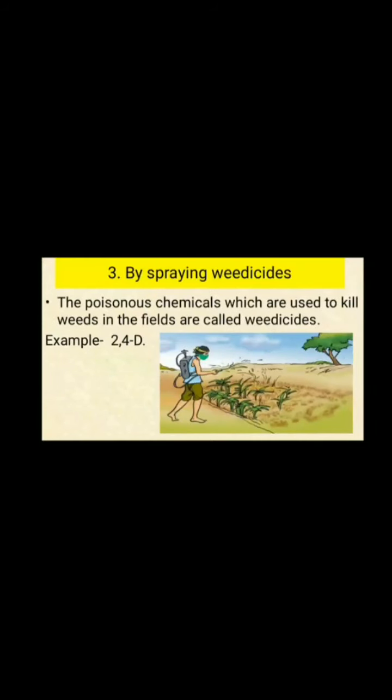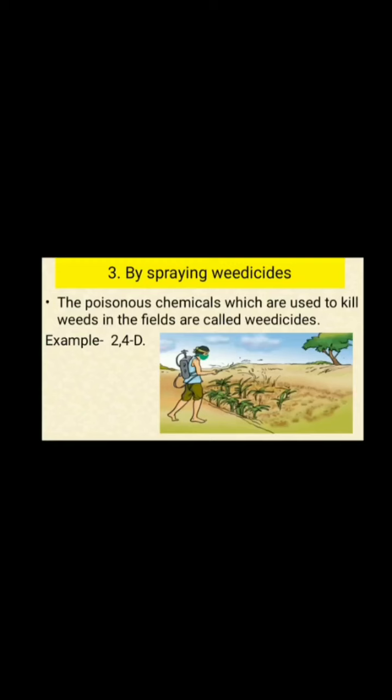By spraying weedicides. Weeds are also controlled by using certain chemicals called weedicides, like 2,4-D. See, he is spraying weedicides. These are sprayed in the field to kill the weeds. They do not damage the crops. The weedicides are diluted with water to the extent required and sprayed in the field with a sprayer. Observe in the picture, the poisonous chemicals which are used to kill weeds in the field are called weedicides. This will not harm our main crop.